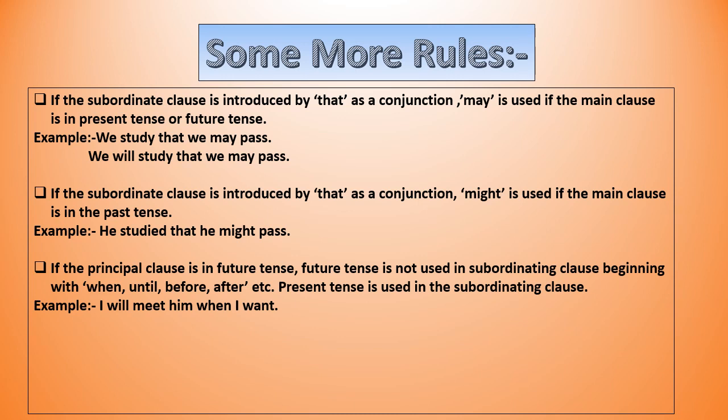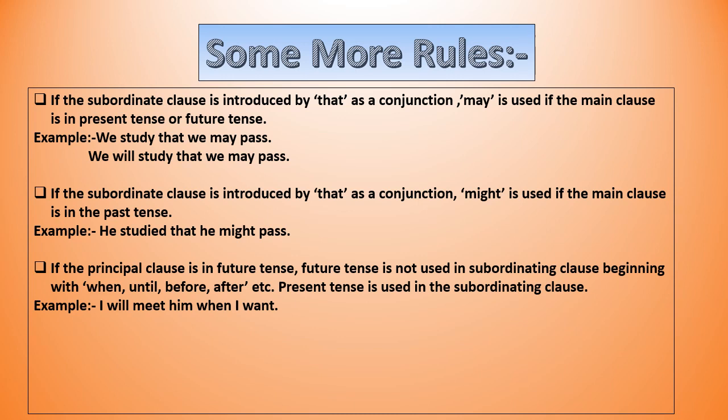Rule number 3. If the principal clause is in future tense, future tense is not used in the subordinating clause beginning with when, until, before, after, etc. Present tense is used in the subordinating clause.